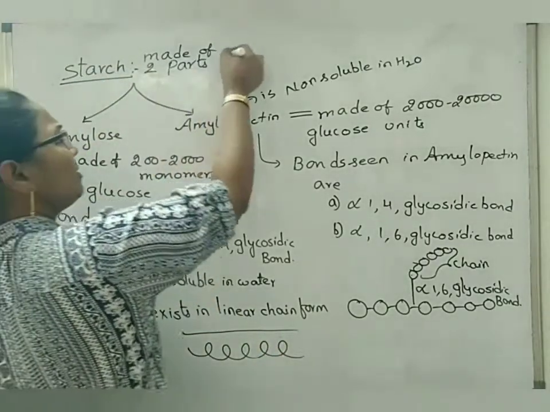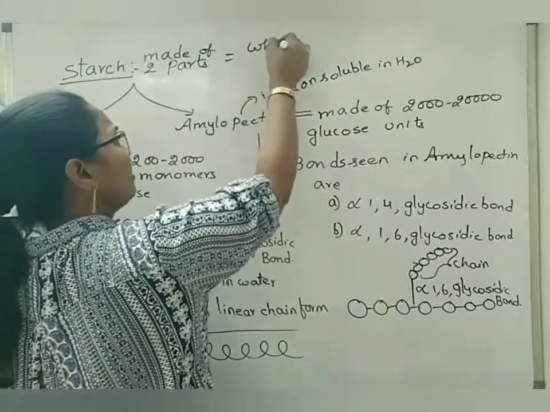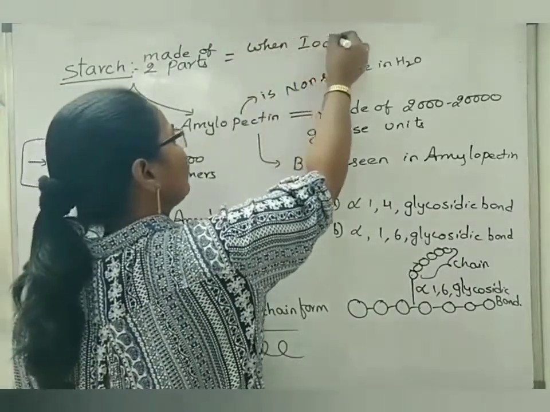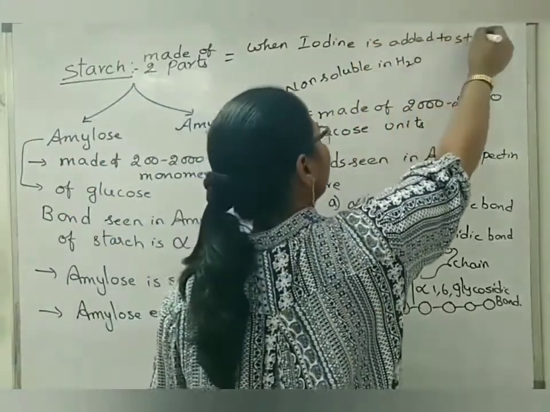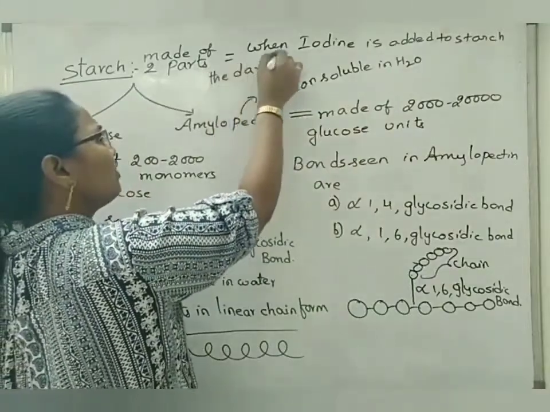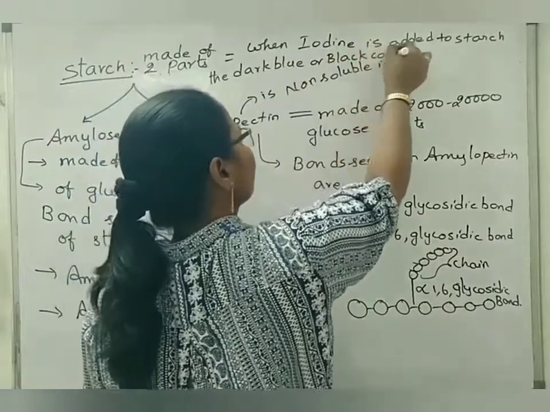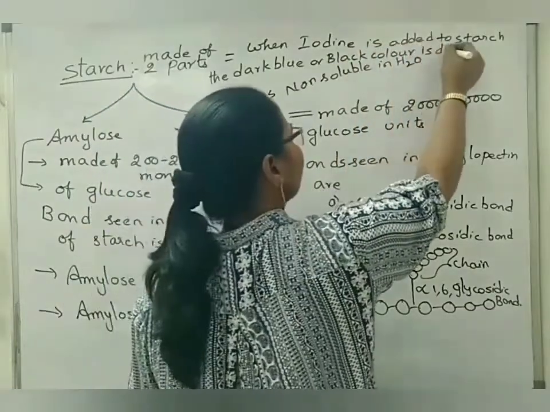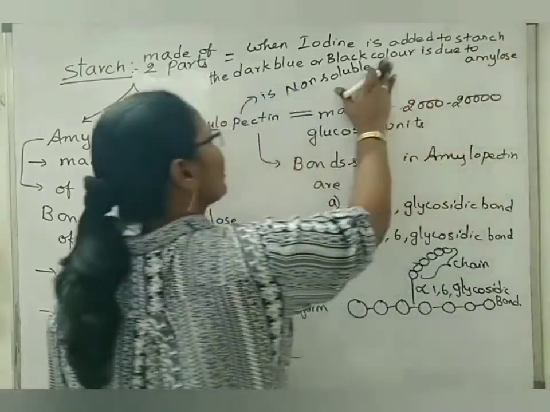We can write here: when iodine is added to starch, the dark blue or black color is due to the amylose part of starch.